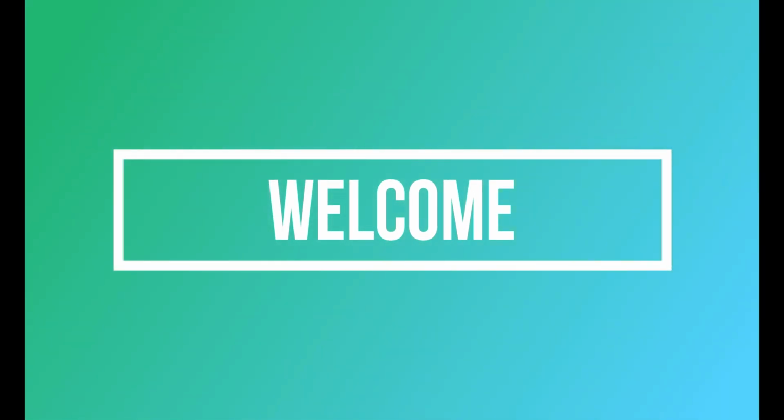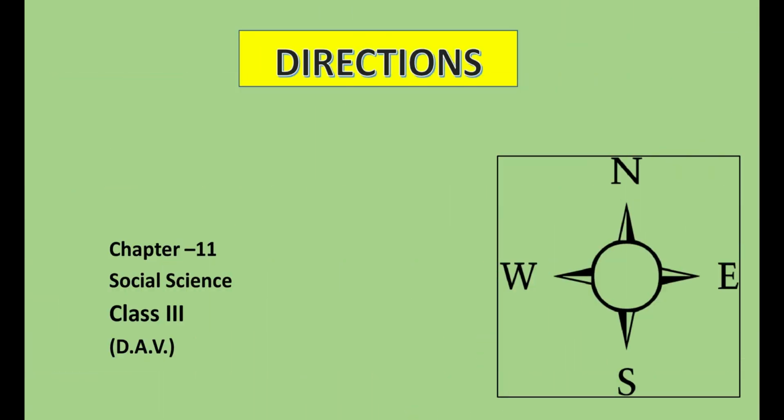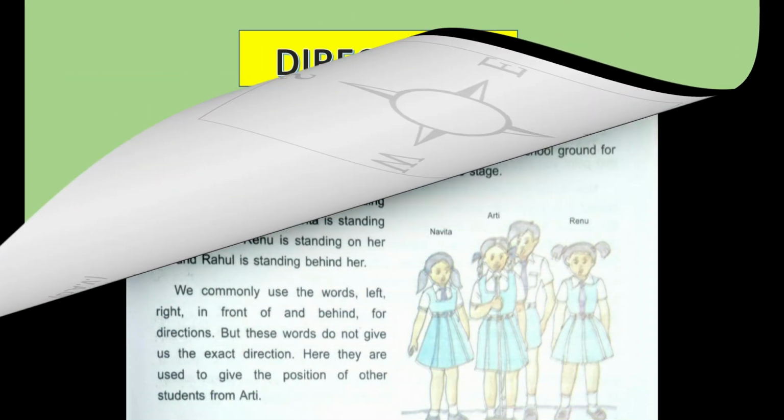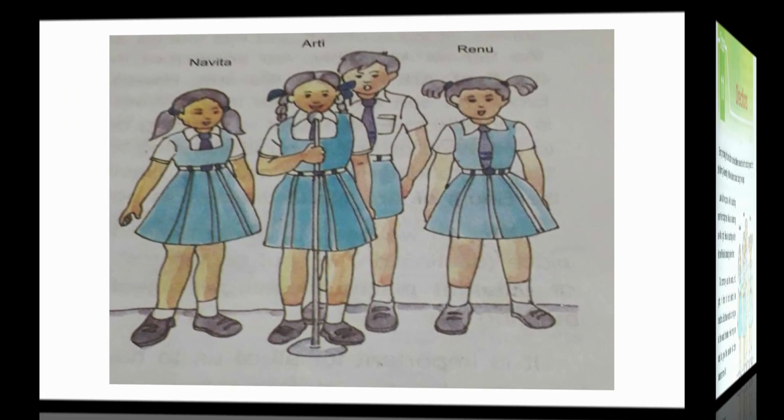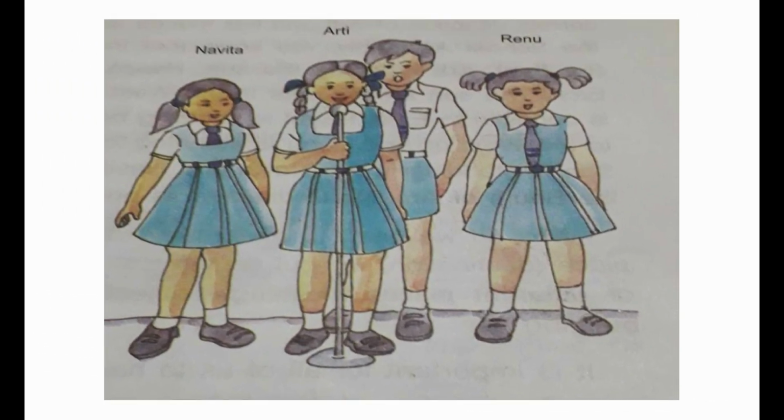In this video, we will learn more about directions. Every morning, Aarti and other school children assemble in the school ground for the morning assembly. All the students stand facing the stage. Look at the picture. Aarti is standing near the microphone.